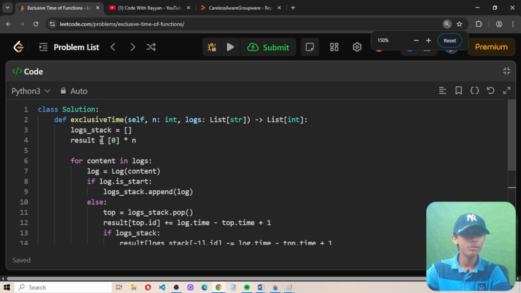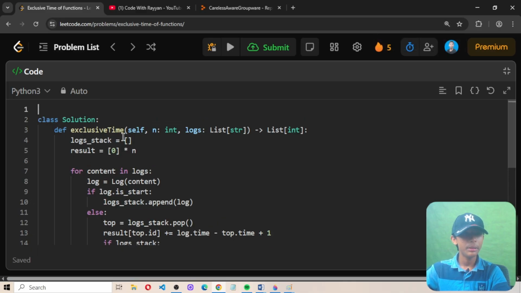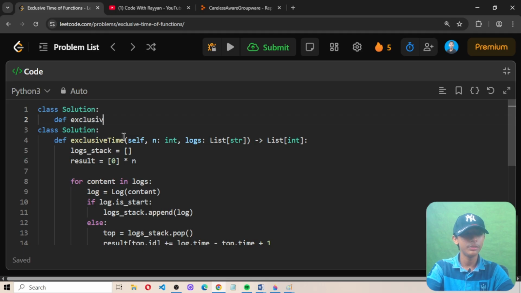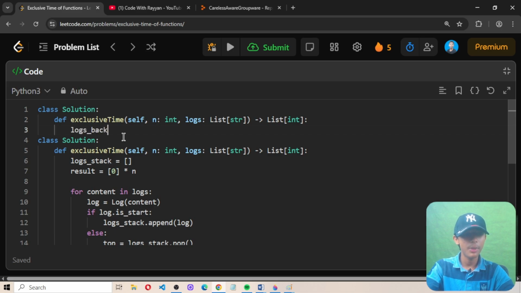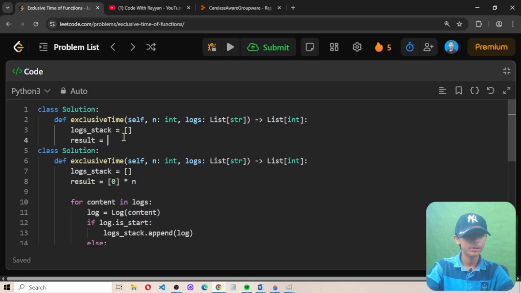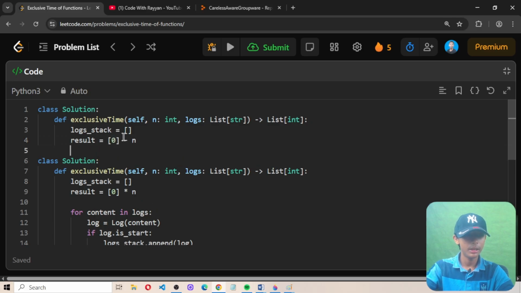First of all, we define a class Solution. Def exclusiveTime(self, n: int, logs: List[str]) -> List[int]. Define stack equals to an empty list, and result equals to [0] multiplied by n.